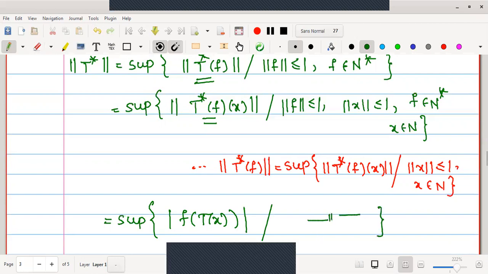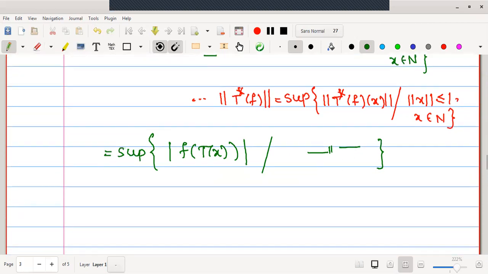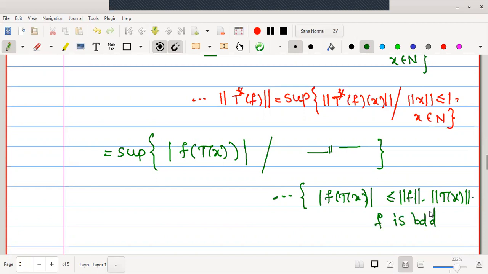Therefore, F of T of x. F is a functional, and if it is bounded, one can write modulus of F of T of x is less than or equal to norm F into norm of T of x. Why is F bounded? Because F is a member of N star, the bounded linear transformations.